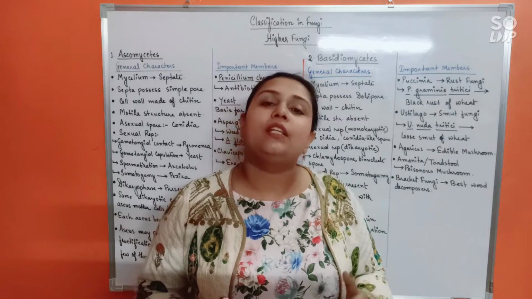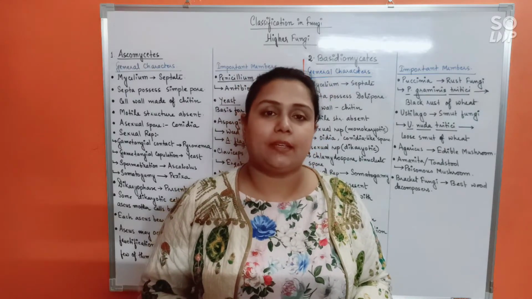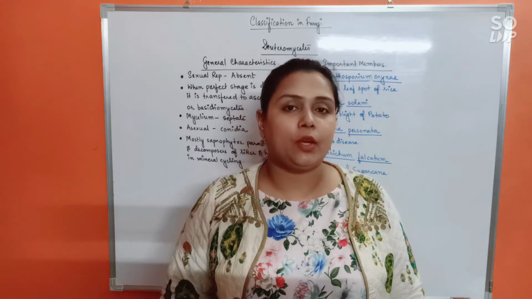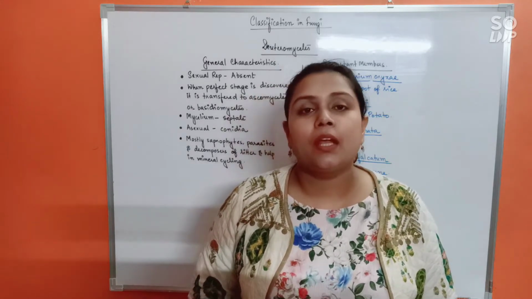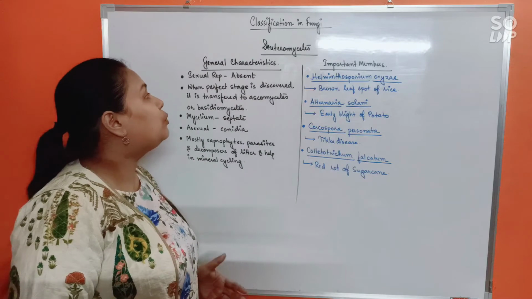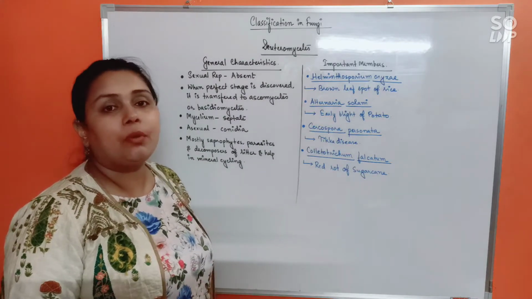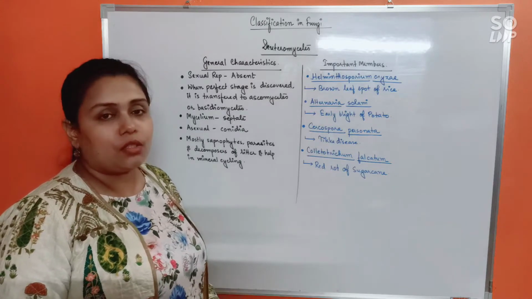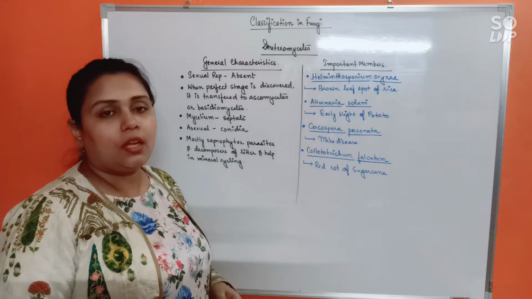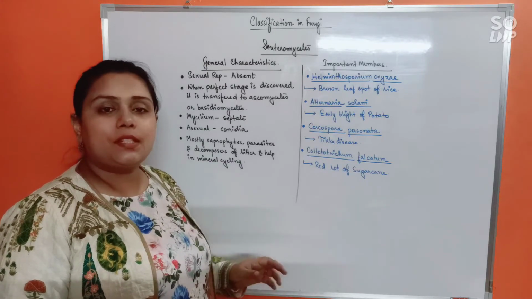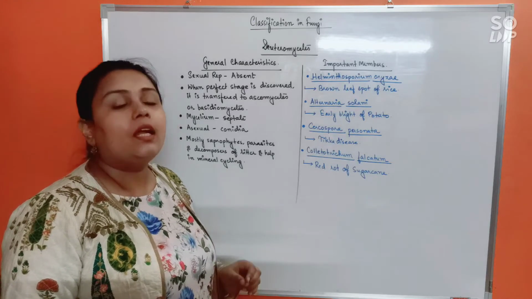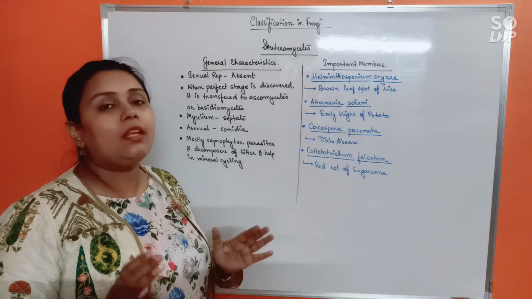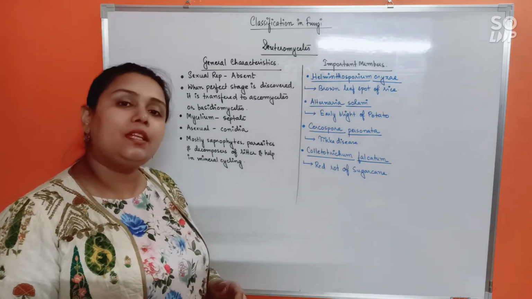Now let us move on to Deuteromycetes or fungi imperfecti. For the last category, that is Deuteromycetes, which we also commonly call fungi imperfecti. So first of all, why do we have to call Deuteromycetes fungi imperfecti? That's because in any organism's life cycle, sexual reproduction is regarded as the perfect stage. And in Deuteromycetes, that perfect stage or sexual reproduction is absent. That's why we call it fungi imperfecti. Alright, understood? This is the main important thing that you need to remember regarding Deuteromycetes.